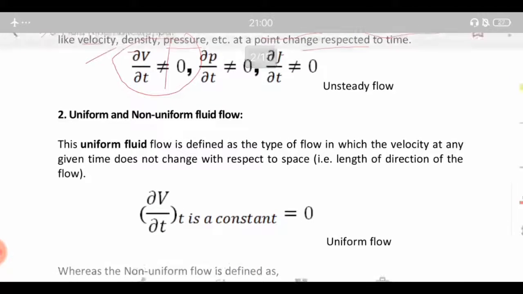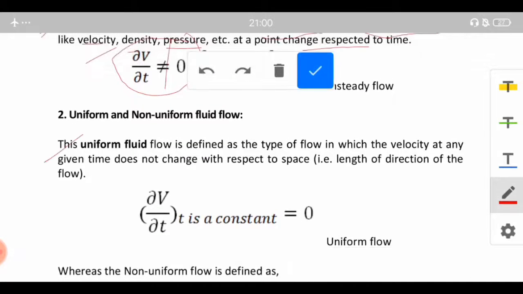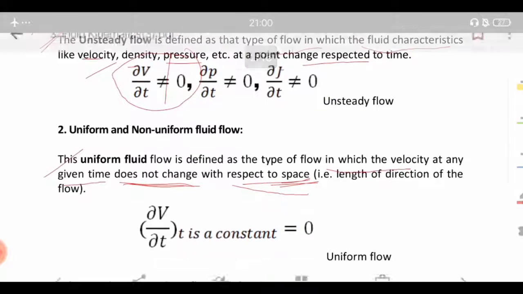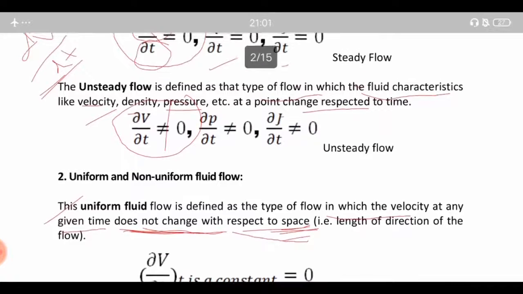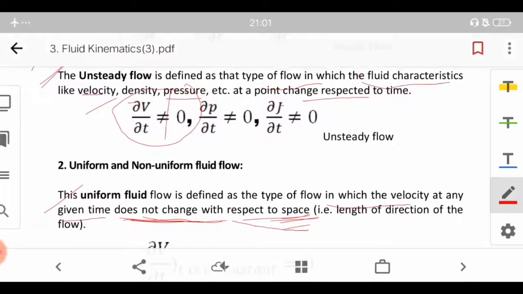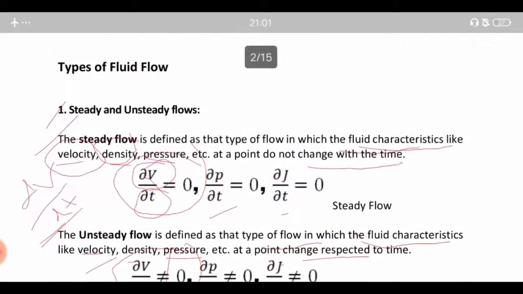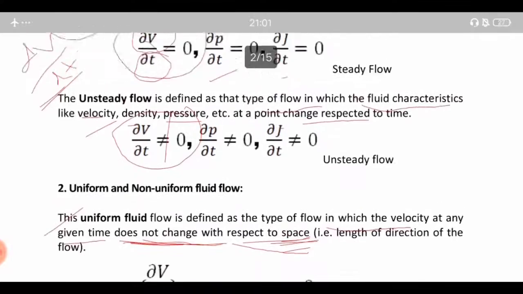Next is the uniform and non-uniform fluid. The uniform fluid flow is defined as the type of flow in which the velocity at any given time does not change with respect to space. So just see the word which I am underlining, that is, the velocity at any given time does not change with respect to space. So just try to note two differences between uniform flow and steady flow.